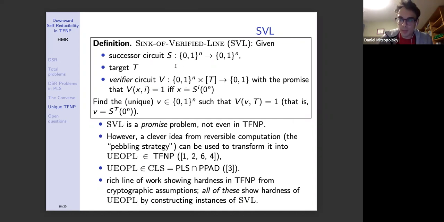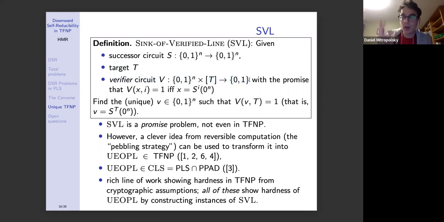There's a very important problem in the study of TFNP, especially the crypto TFNP, called sink verifiable line, or SVL. In this problem, we're given the successor circuit S as before, as well as a target integer t, and we're going to try to find the t-th node you get by applying S t times. Now you're also provided a verifier circuit V, which takes in an n-bit string as well as a number from 1 to t and outputs 0 or 1.